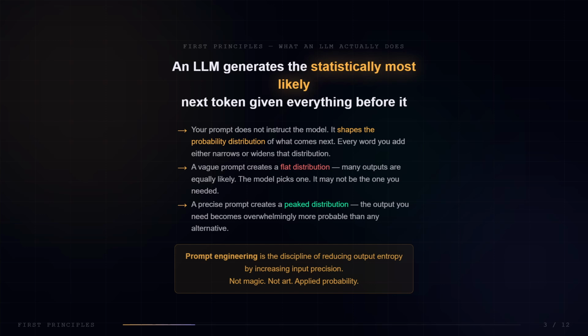A vague prompt creates a flat distribution. Many outputs are equally likely. The model picks one, and it may not be the one you needed. A precise prompt creates a peaked distribution. The output you need becomes overwhelmingly more probable than any alternative. Prompt engineering is the discipline of reducing output entropy by increasing input precision. Not magic, not art, applied probability.